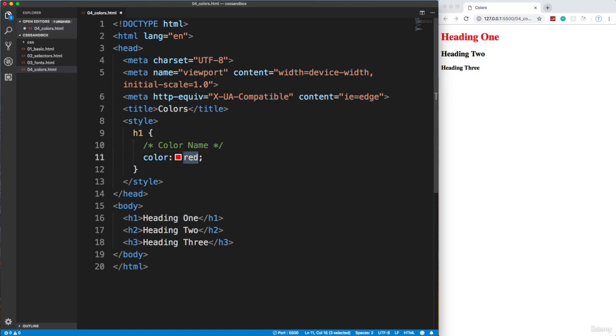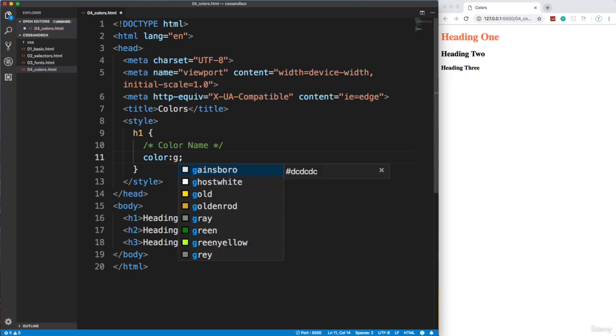Now, in addition to the common colors like red, blue, green, we have a bunch of not so common colors, like for instance coral. If I save that, you can see we get coral. And in VS Code, if I just put any letter in, like a G, it's going to show us all the different options for the different color names. If I put an A, you see all these different colors. We have aqua, aquamarine, azure, B, all these, beige, blue, violet, burlywood, some really weird names. But anyways, these are color names.